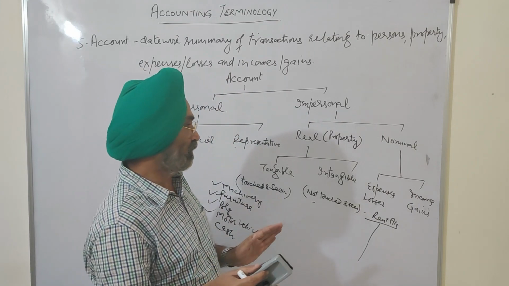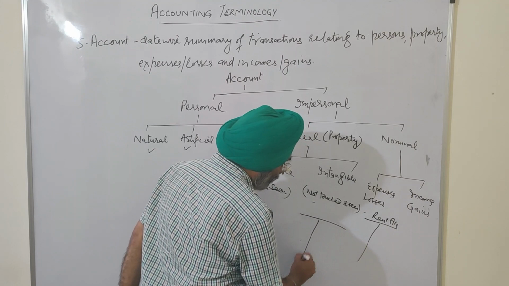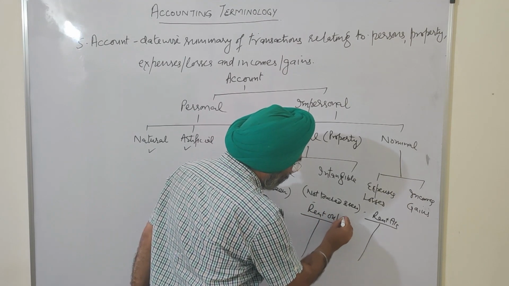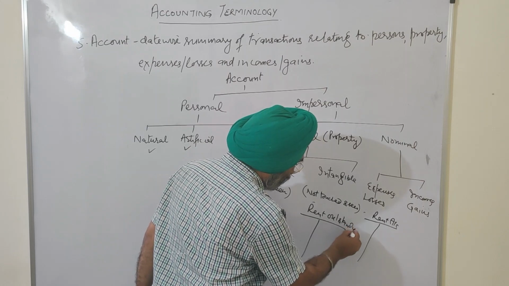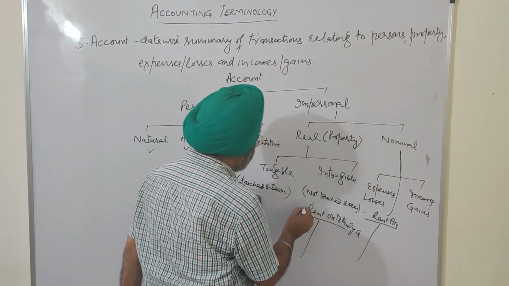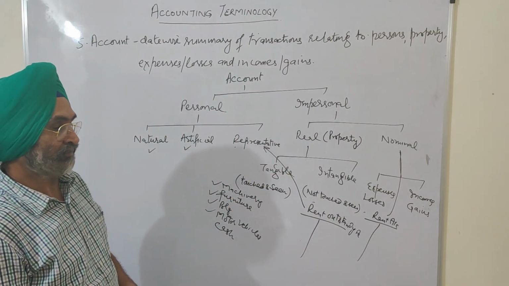Let me make this clear here. Rent account and rent outstanding account are two different accounts. Rent account is a nominal account. Rent outstanding account is a representative personal account.